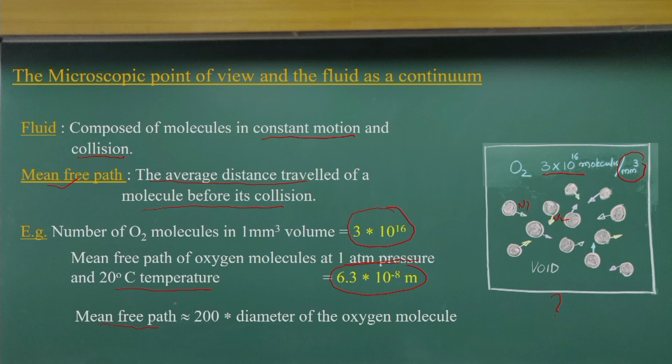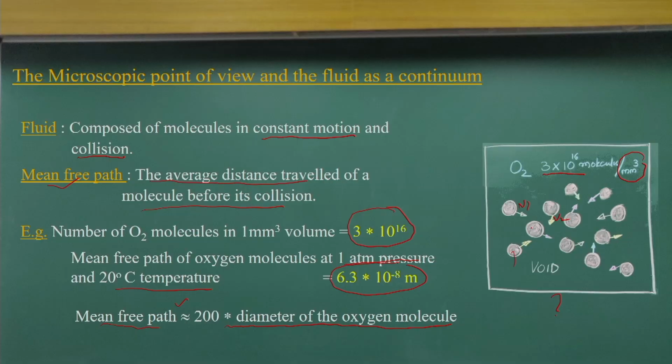This mean free path is about 200 times the diameter of oxygen molecules. That means there is a lot of void space, and the molecules are having random motions and colliding with each other, while the average distance traveled by the oxygen molecules is 200 times their diameter. So, a lot of void space is there.